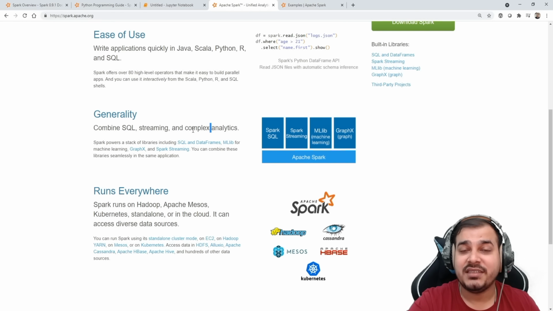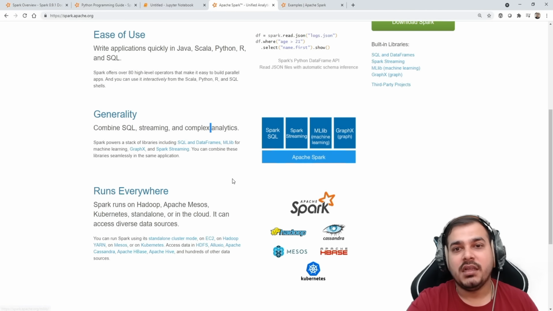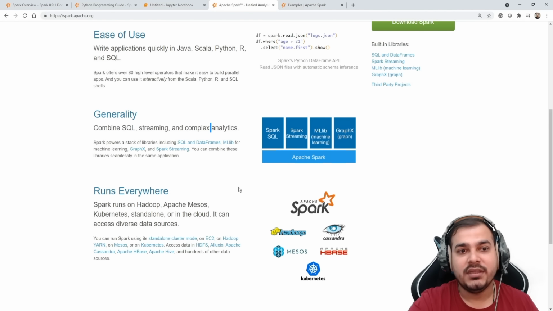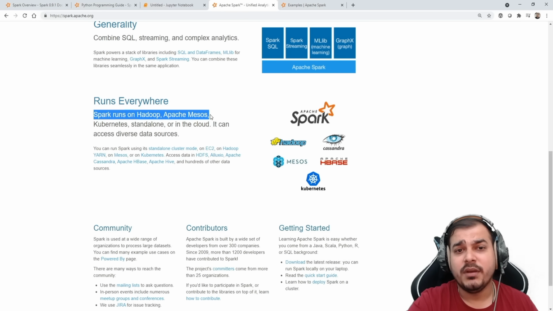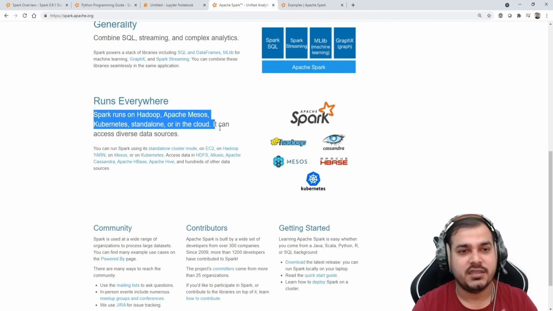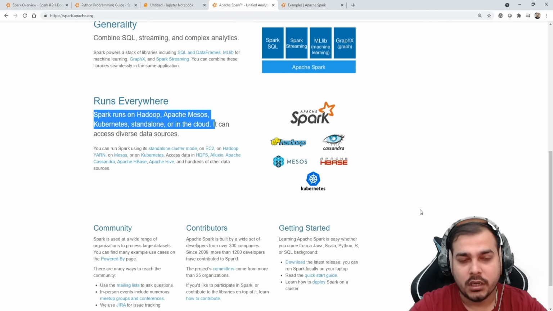When I talk about complex analytics, I'm basically talking about MLlib, the machine learning libraries that work well with Apache Spark. And Apache Spark can run on Hadoop, Apache Mesos, Kubernetes, standalone, and in different types of clouds, guys. When I talk about AWS, Databricks, all these things, we can definitely work, okay?